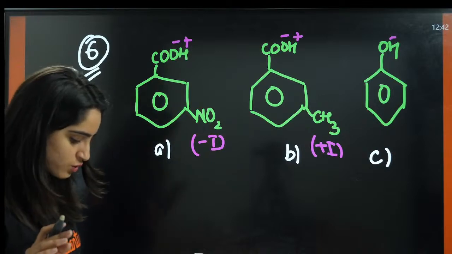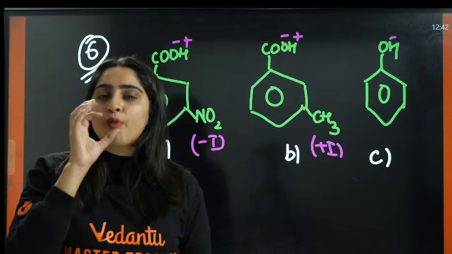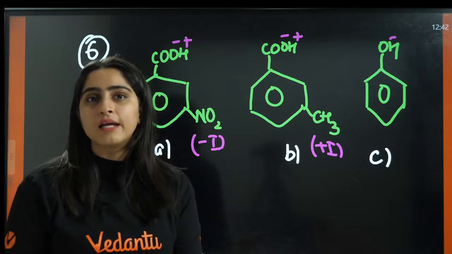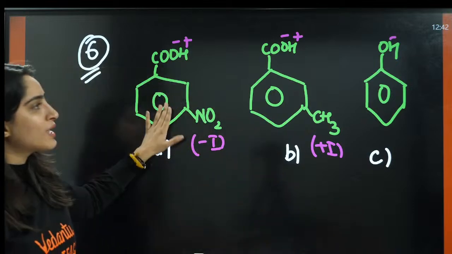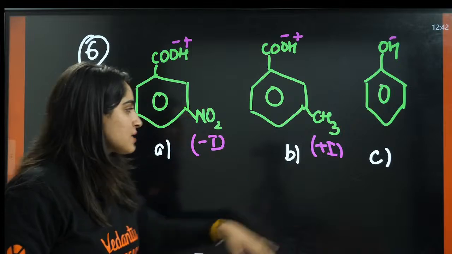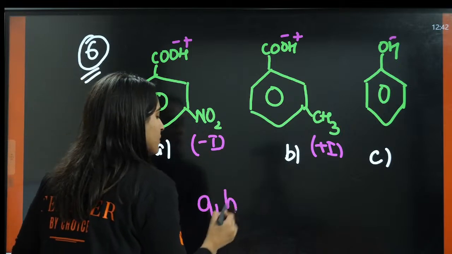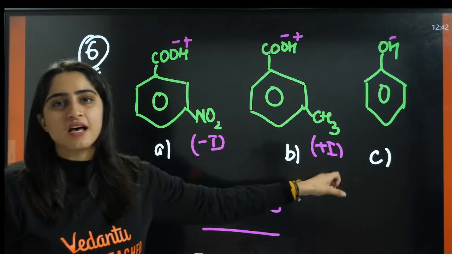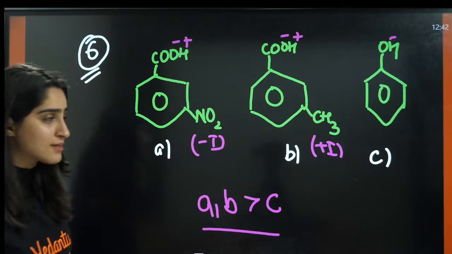So trust me, firstly, students, carboxylic acid, like benzoic acid, is more acidic than phenol. Always, benzoic acid is more acidic than phenol. So first thing is A and B are more acidic than C. What is the reason? Because phenol is less acidic than benzoic acid.